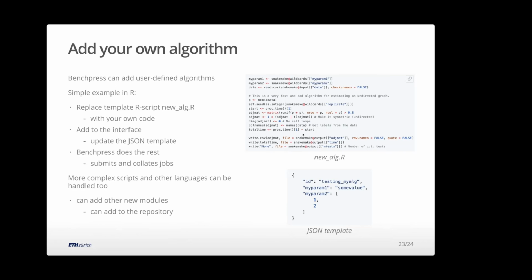Yeah. So this hopefully makes sense. It's very easy to do. And of course, because it's all modular, it uses these Snakemake workflows being built for us. You can add your own modules. You can even push it to the repository and add it to BenchPress as a whole. So these options are there, and we think they're very powerful. Instead of everybody running their own local simulation, you can use this stuff, or use Snakemake and containers and all the work that Felix has done for you and get it set up. And once you set it up, it's very, very easy to do this.